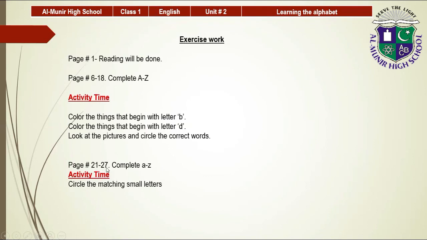On pages 21 to 27, complete A to Z. And as I told you before, you have to trace on dots and write them in clear line. Circle the matching small letters, which we have done also. So unit number 2 has been done now. You have to learn it and do the practice of alphabets, and take care of yourself.